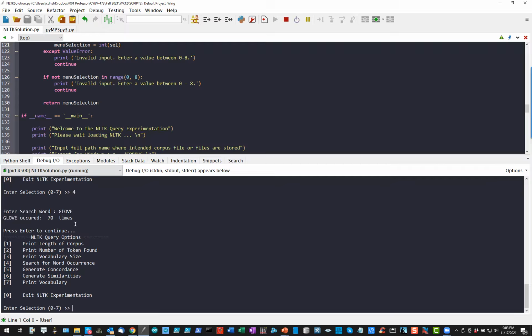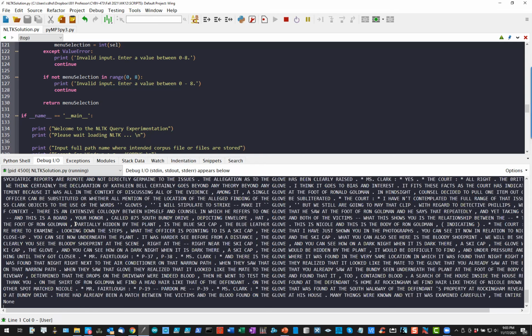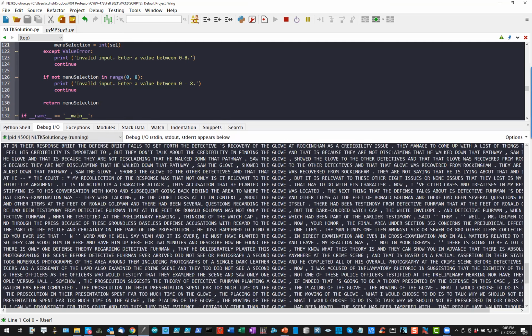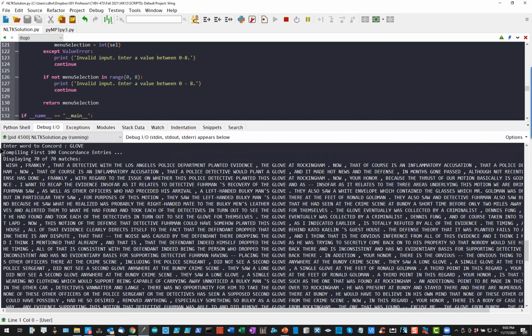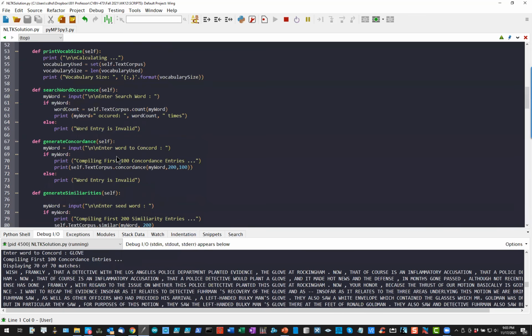So that was word occurrence. Let's go with concordance. In this case, if I wanted to use glove again, we'll take a look at the code for this. As I showed the other day during the session, it's going to show you all the places where glove appeared, with so many words before the word glove, how it appeared, and after. This is the code that actually did that, the concordance.